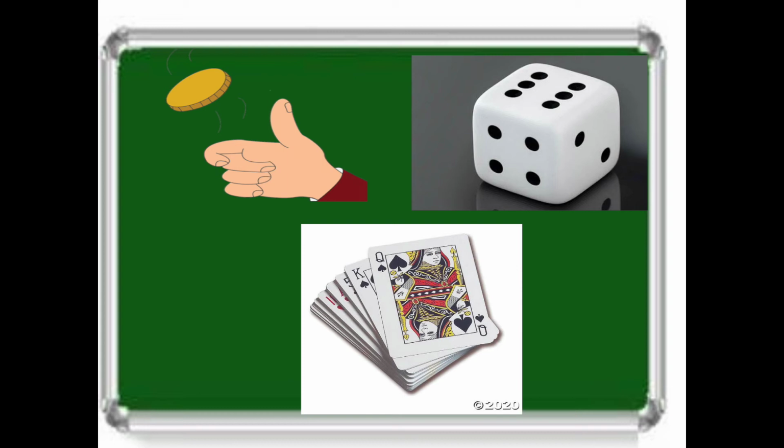Let us move to playing cards. Now we are going to take out any one playing card from the bunch of cards. If you take one, we can't predict which number is going to come, but we know the possibilities. When we talk about cards, we have 52 cards, in different colors and different shapes. We can't predict in advance what the card will be, but we know the possibilities. So these are examples of a random experiment.